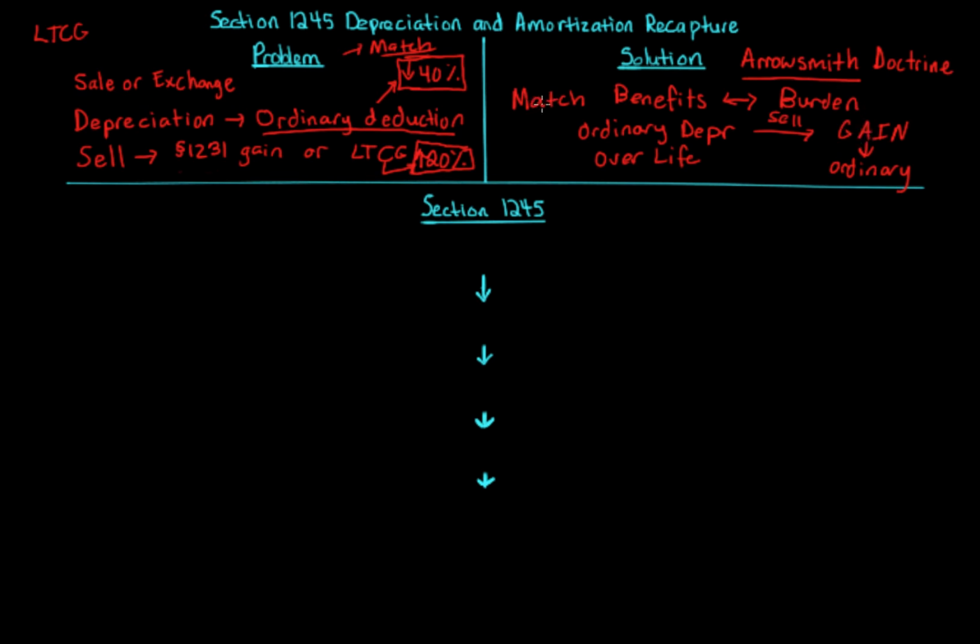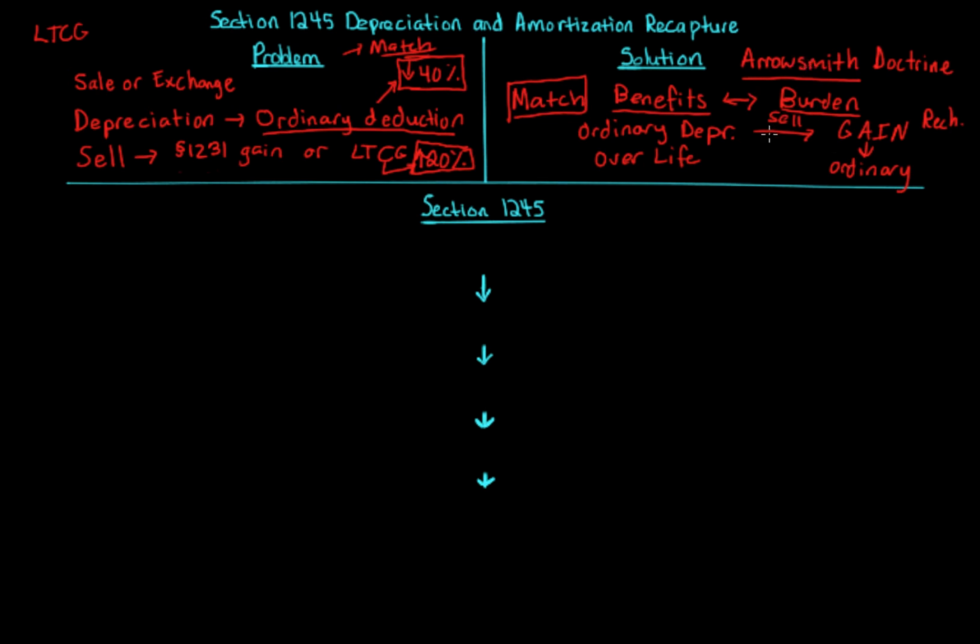So the solution under Aerosmith is all about matching the benefits with the burden. The burden being the gain, right? Because gain creates tax. The benefits are ordinary depreciation, which reduce your taxable income. And depreciation deductions are going to be ordinary character, again, because there's no sale or exchange. All right? So we're going to have to recharacterize, and that's what recapture means. We're going to have to recharacterize part of or all of the gain as ordinary. Because, again, we have to match the benefits with the burden. That's what the Aerosmith Doctrine is.